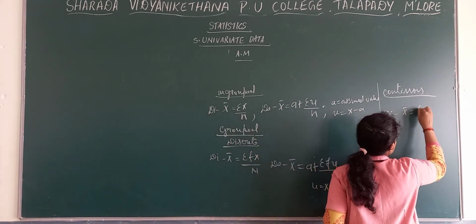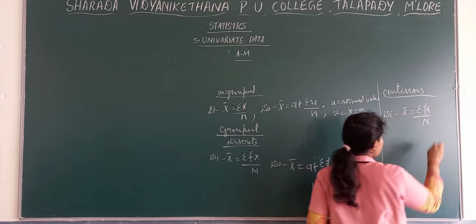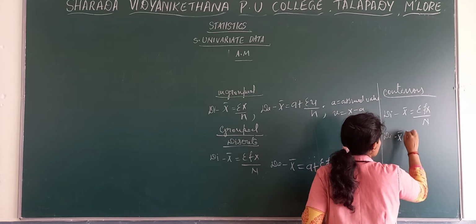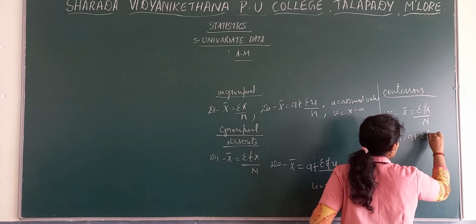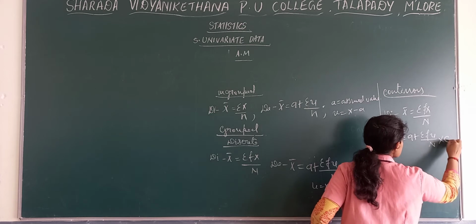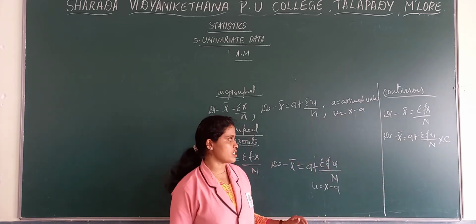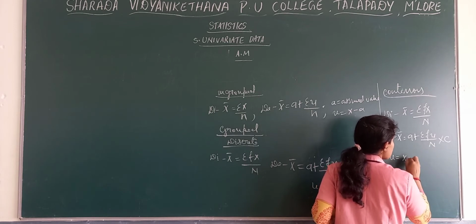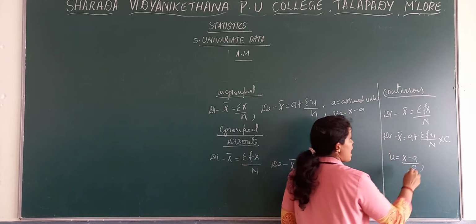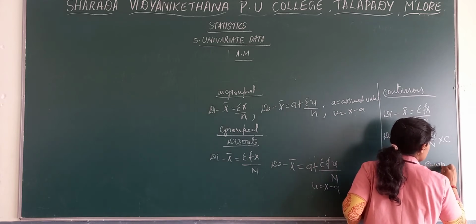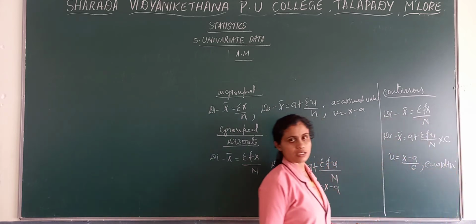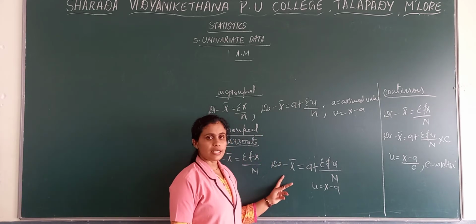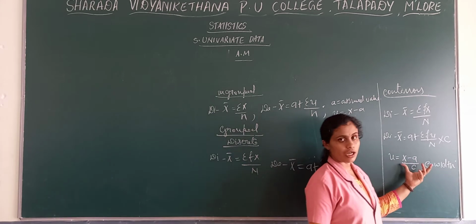Here it is sigma fx by n as it is, but in case of deviation method, your formula goes like a plus sigma fu by n into c, because we take class intervals there. So u is equal to, how to find out u? x minus a divided by c, and c is nothing but the width of the particular class. So this is about arithmetic mean for ungrouped data, and in case of grouped, discrete and continuous data.